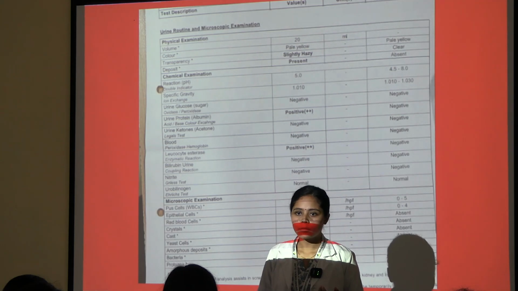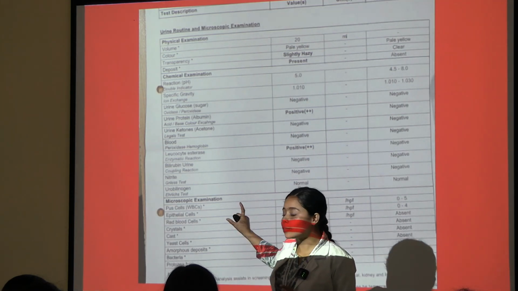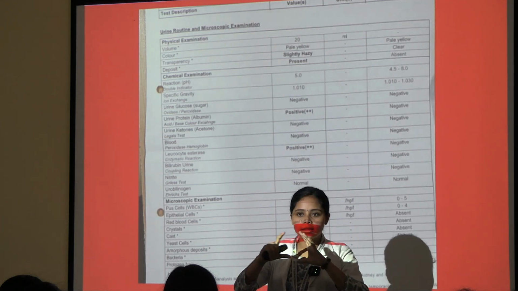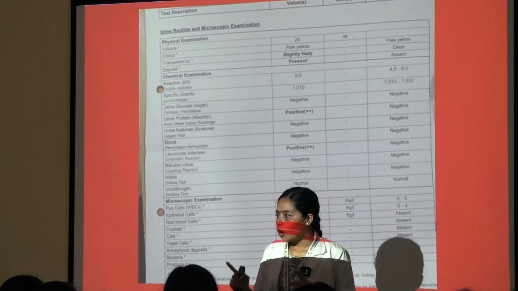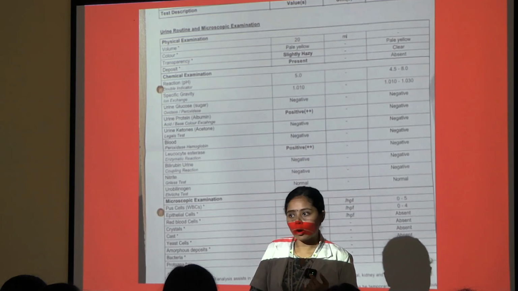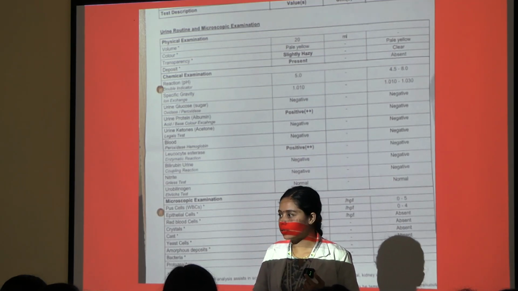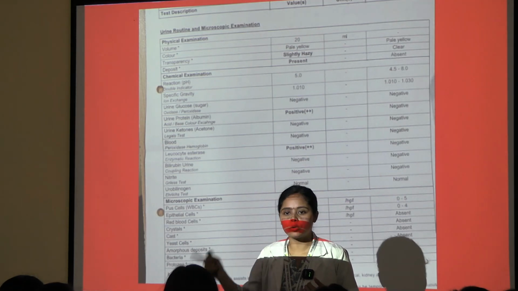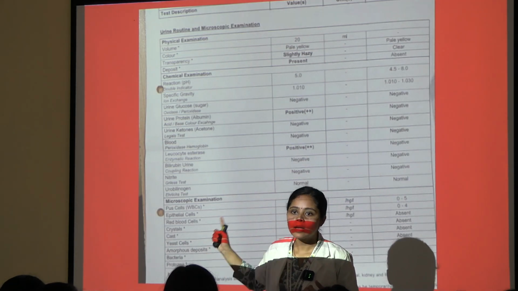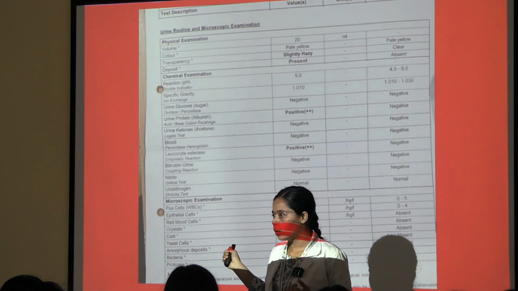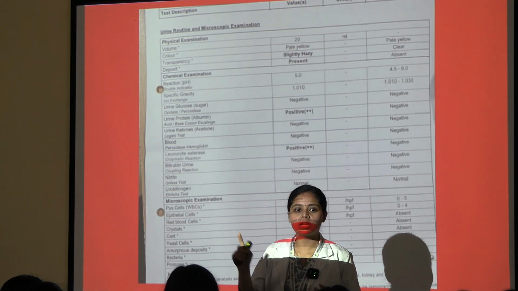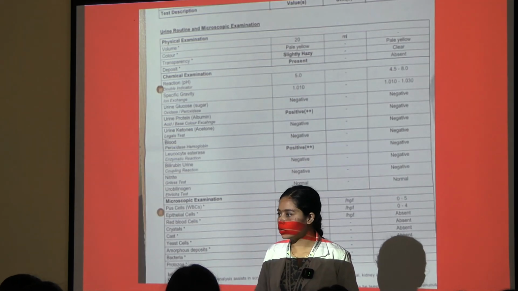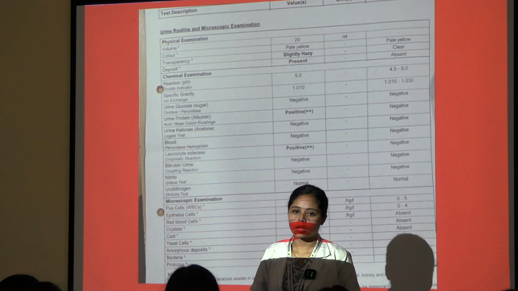Now you understand how you have to do it. Seeing the microscopic result, you will have an idea that the patient is having an infection. Infection caused by an organism. Then what will you do to detect the organism? You will advise a urine culture. That's how it will click in your mind. This report is of urine R/E and M/E, that is urine routine examination and microscopic examination. Okay, you understood now? Got a little idea of how to do it?